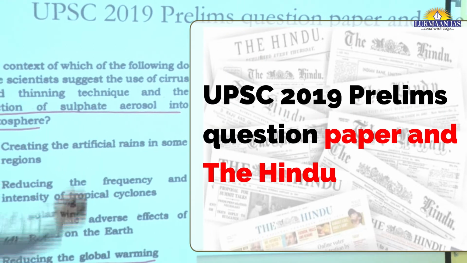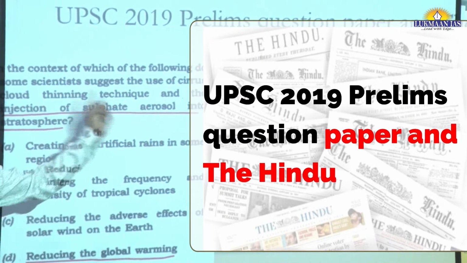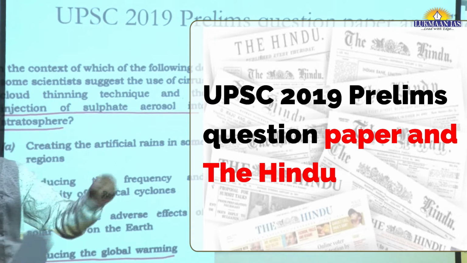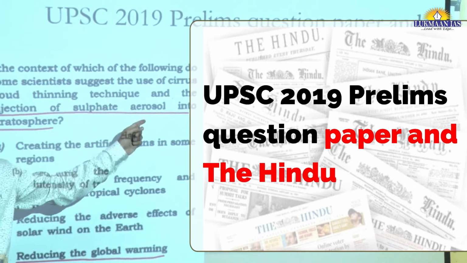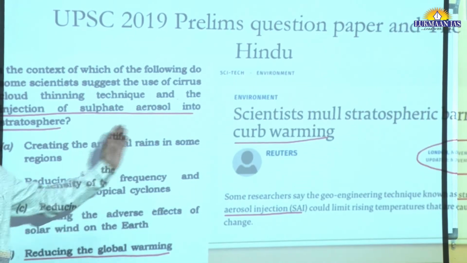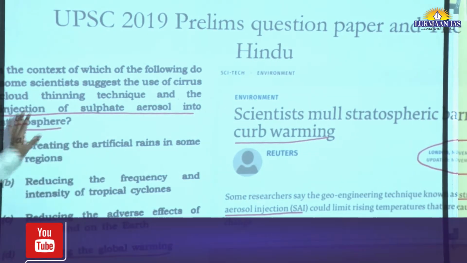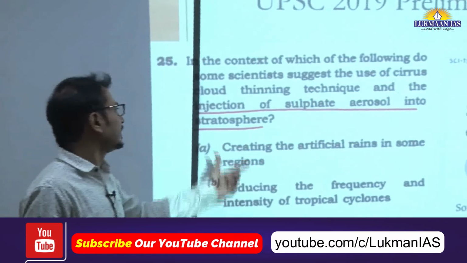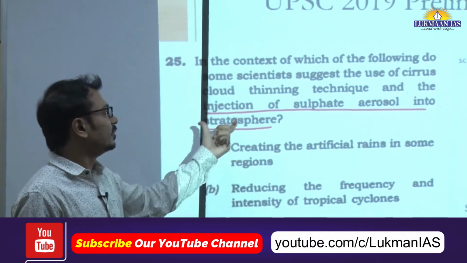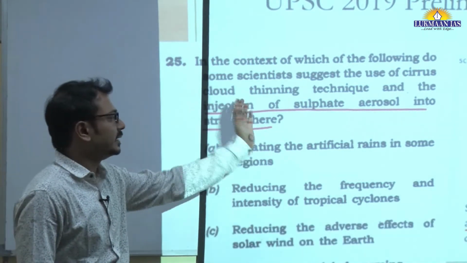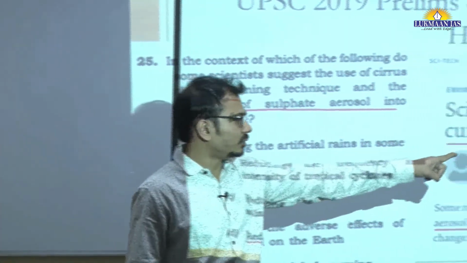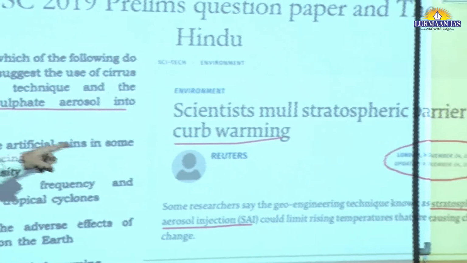Now, as I said, we will deal with the first aspect, that direct questions have been appearing in the examination. We are taking some brief examples from the 2019 prelims and mains examination. From the environment section in prelims, the question is related to technologies like injection of sulfate aerosol into the stratosphere. This was in the news in the Hindu newspaper in November 2018.